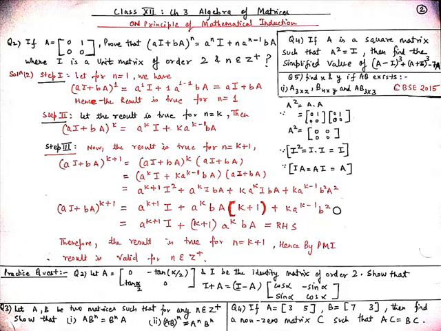So from here we get a^(k+1) I plus (k+1) a^k bA, and this is equal to the RHS. So student, our result is true for n equal to k plus 1. Hence, by the principle of mathematical induction, our result is valid for all positive integers n.